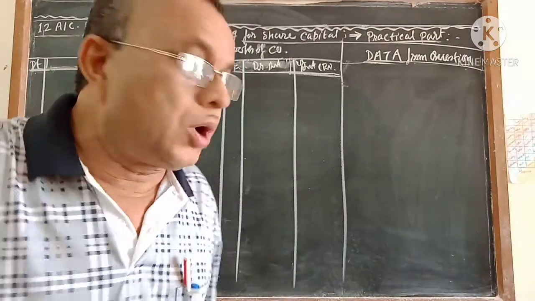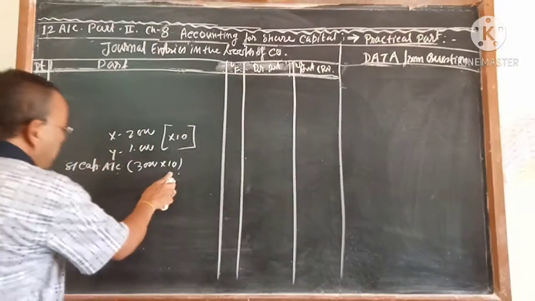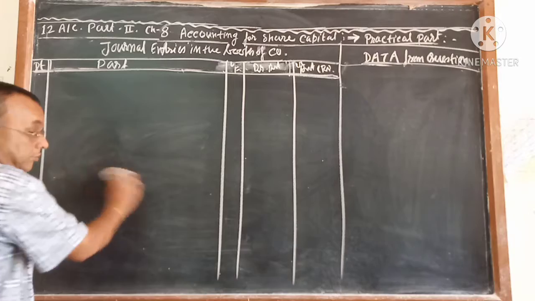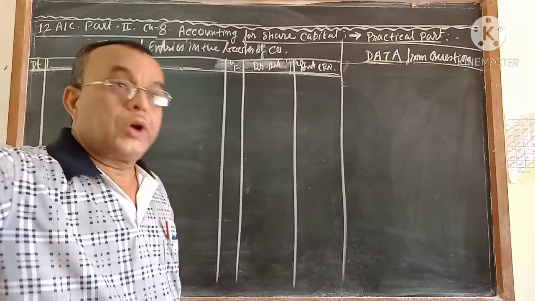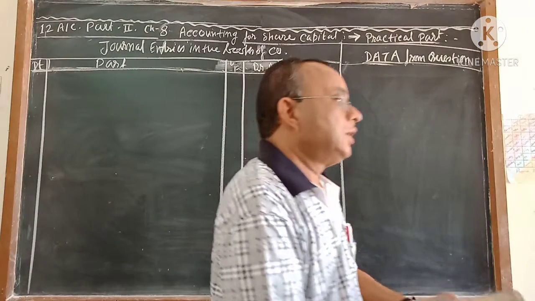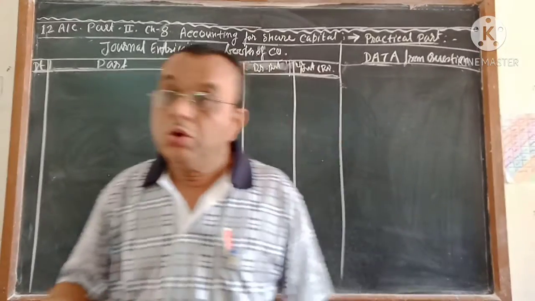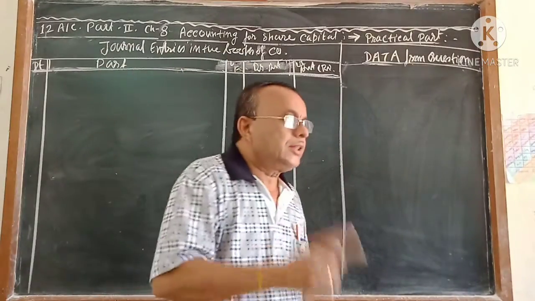Now, in today's video you are going to learn that the 10 amount will not come. It will come something different. When you cancel, the number of shares multiplied by the full face value will come, or less than the face value will come.